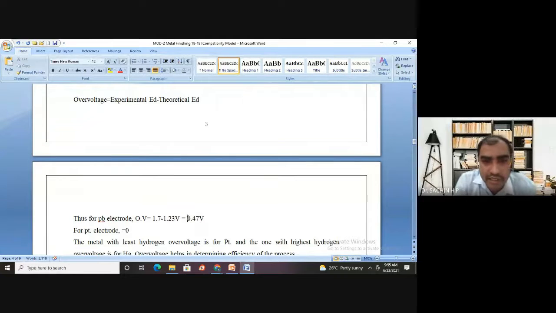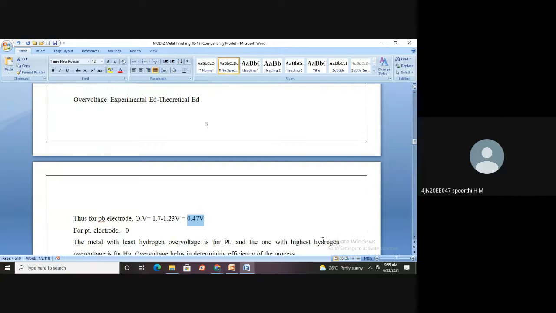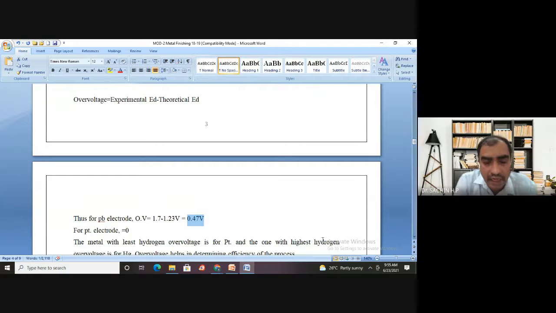So what is this 0.47 volt? Tell me. Over voltage. Yes, 0.47 is the over voltage of what? Not water. It is the over voltage for the lead electrode.